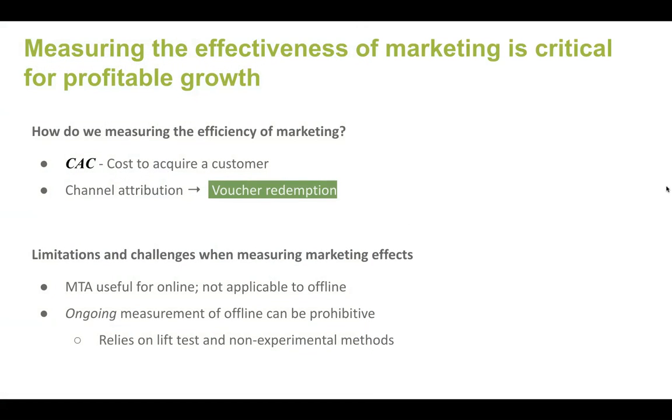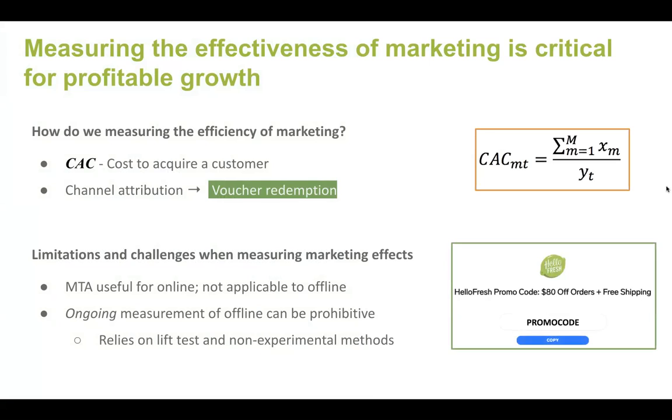So how do we measure the effectiveness and efficiency of our marketing? The primary way we do this is by looking at the cost to acquire a customer. And that is simply the amount of money we spend in a particular marketing channel divided by the total number of customers we acquire through that channel. And the primary means we use to understand what channels are driving customer acquisitions is through voucher redemption.